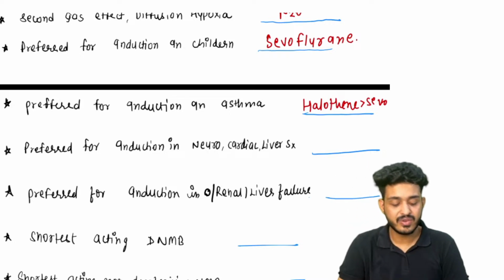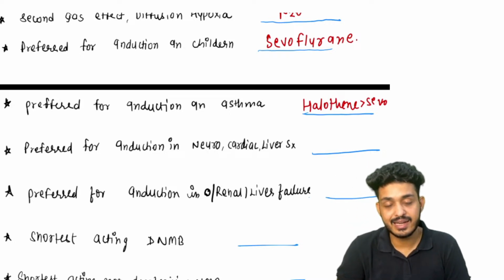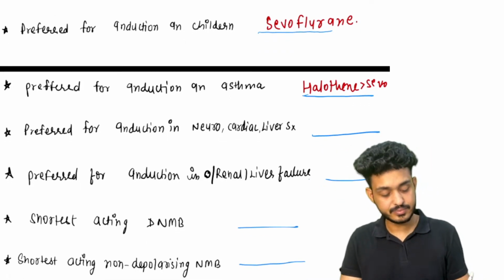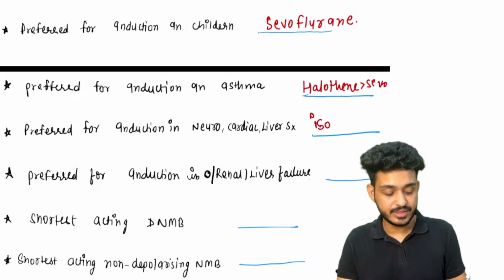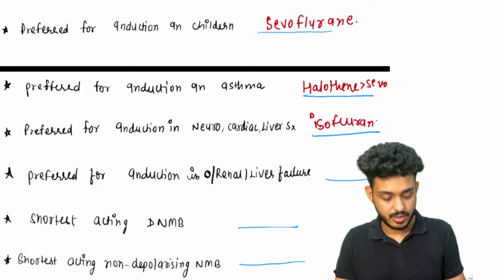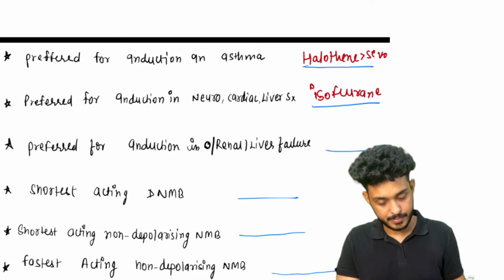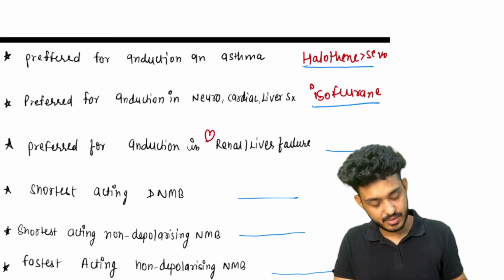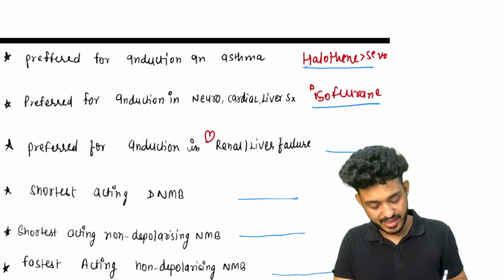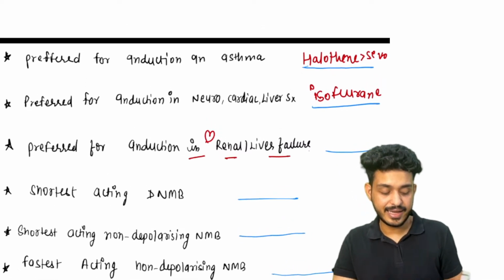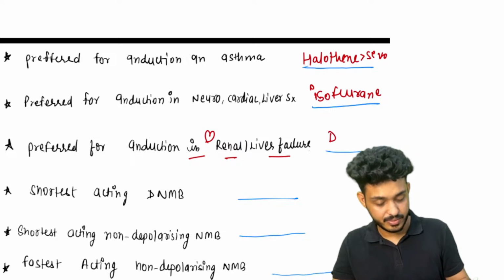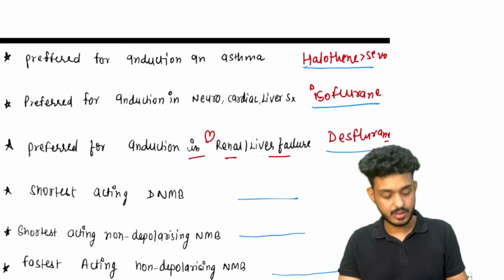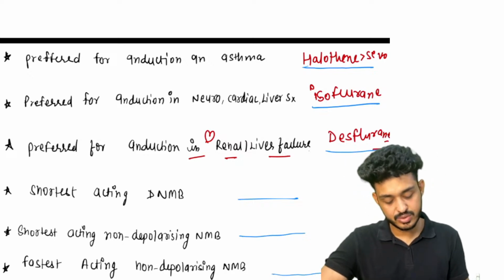Okay, preferred in induction in neurocardiac and liver surgeries, guys. Neurocardiac and liver surgeries, yes, we can use isoflurane. Cardiac surgeries, preferred in induction in cardiac, renal, and liver surgeries, that would be your desflurane. Okay, we can use isoflurane, we can use desflurane.